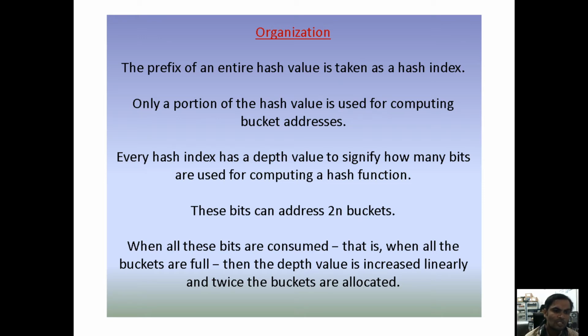Suppose you have n bits, then we can allocate 2 to the power of n buckets under dynamic hashing. When all the buckets are full, the depth value increases linearly and twice the buckets are allocated.